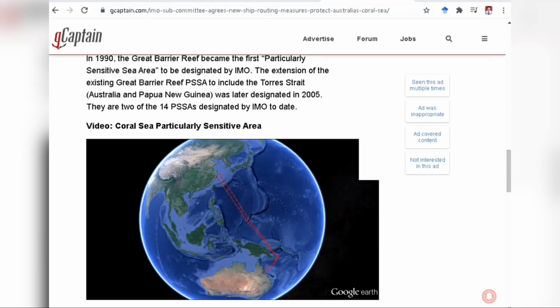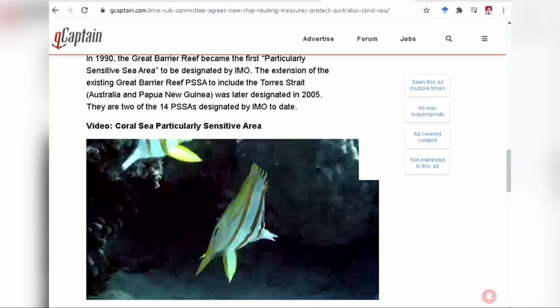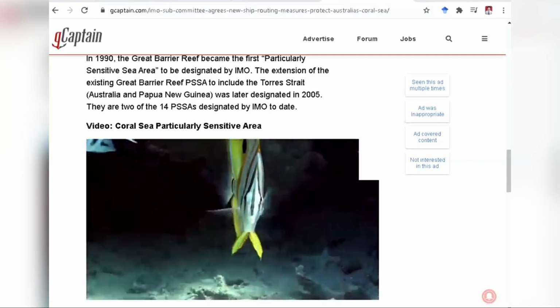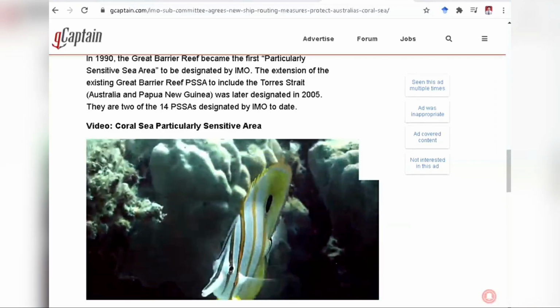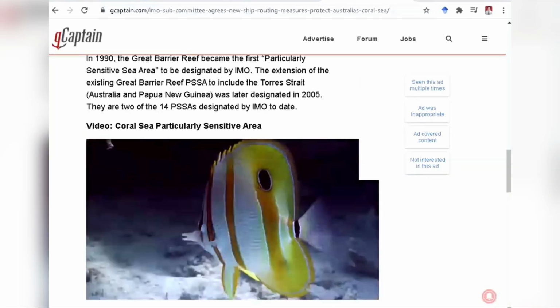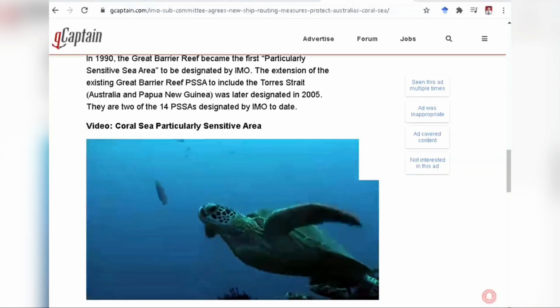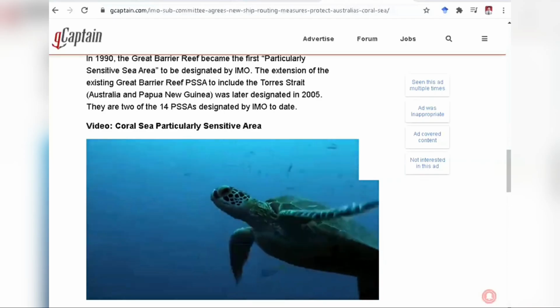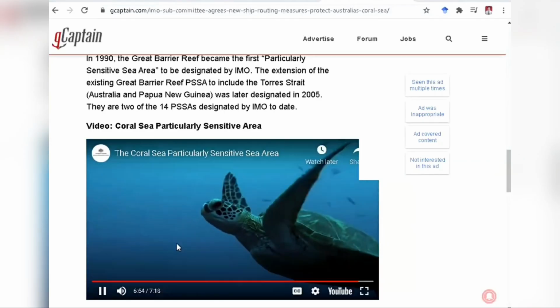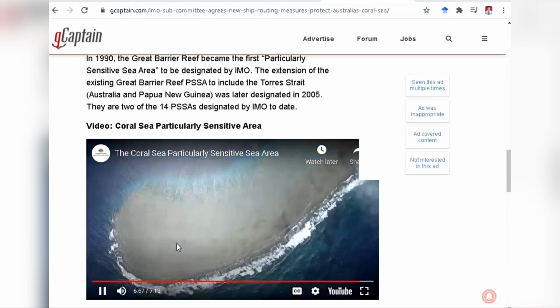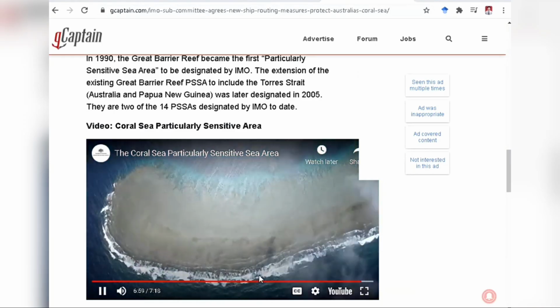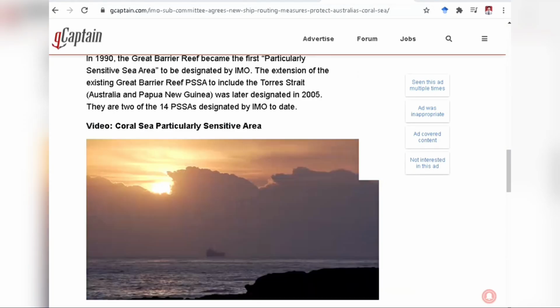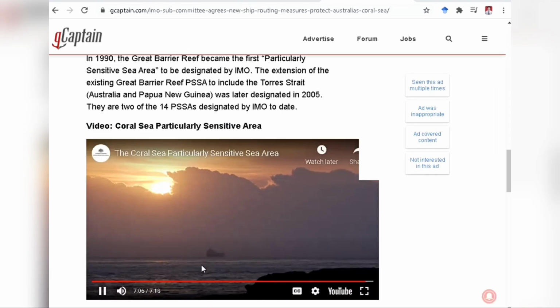The extension of the Great Barrier Reef and Torres Strait particularly sensitive sea area and the implementation of new associated protective measures provide a means of protecting the unique physical, ecological and heritage values of the Coral Sea, while having a minimal impact on international shipping. It demonstrates a commitment to sensitive marine environments while ensuring international shipping remains safe, viable and efficient.